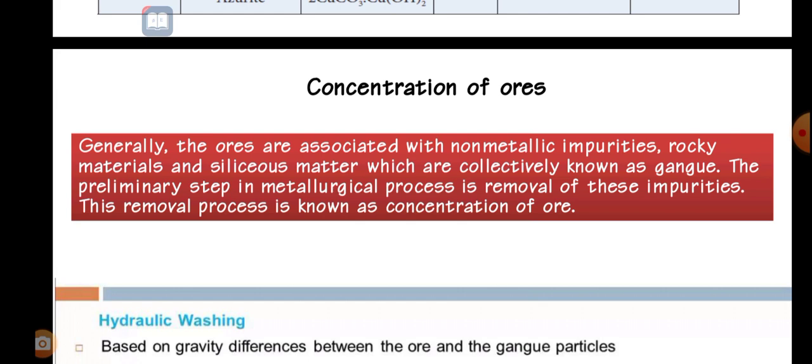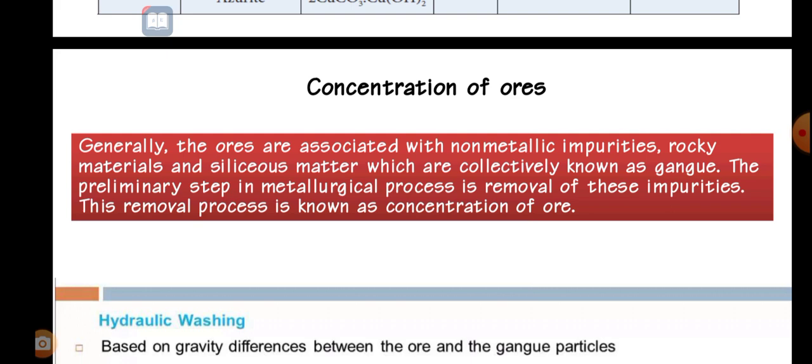So when we take it from the crust and mantle of our earth, we cannot get it as a pure substance. We cannot get any metal pure. For that we should extract, or remove, the impurities from the ores. These materials and matter are collectively known as gangue. Gangue means the impurities to be removed.